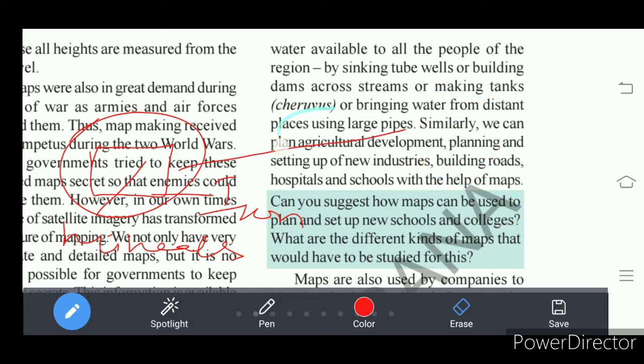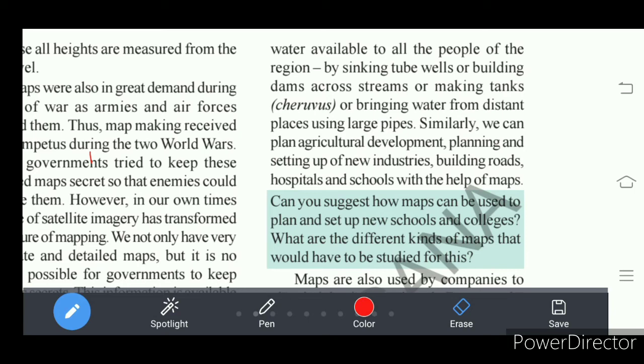If you look at our atlas, there you will find several maps. Many of the iron industries we find at Chota Nagpur Plateau: Tata Iron and Steel Company, Durgapur Steel Plant, Bokaro Steel Plant, Bhilai Steel Plant. All these are at Chota Nagpur Plateau. Understand? Iron is available there.